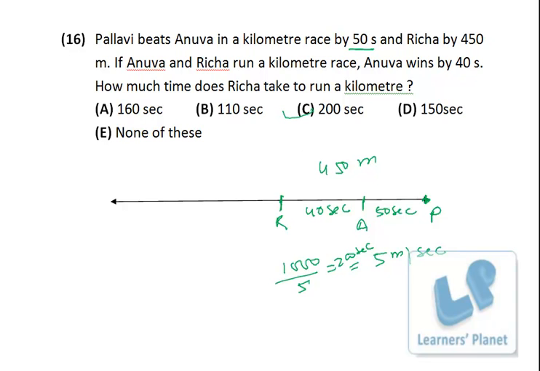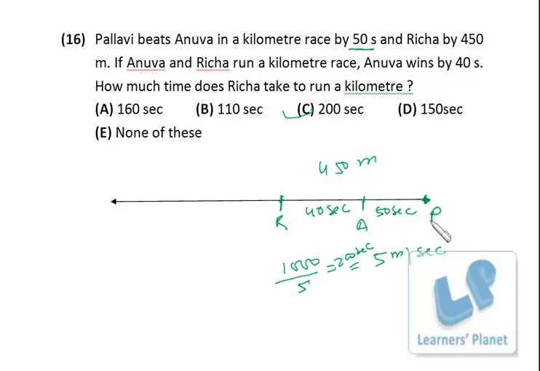I repeat, this portion you may find difficult. This is the initial situation. 450 meter is the distance between Richa and Pallavi. I suppose Pallavi has completed the race and Richa is here and the distance between them is 450 meter, right? Now Pallavi has completed the race, Anu will still take 50 seconds to complete the race.